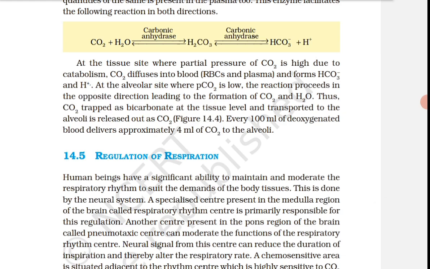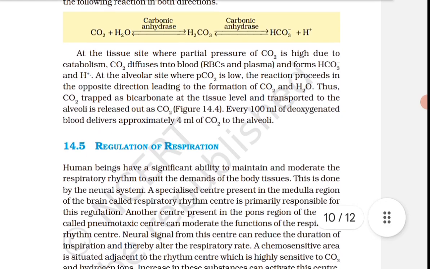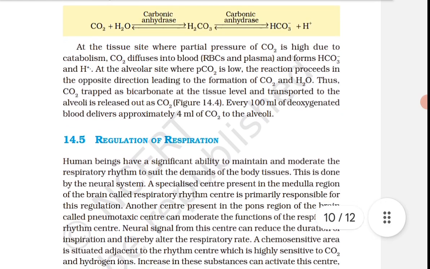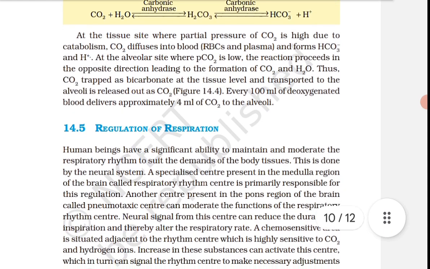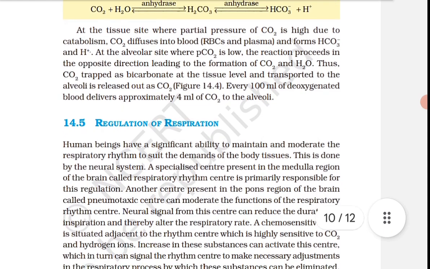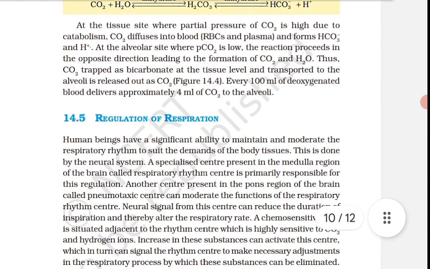Every 100 ml of deoxygenated blood delivers approximately 4 ml of CO2 to the alveoli. यहाँ पे चेंज कर सकता है alveoli की जगह कुछ भी, बट करेक्ट है alveoli.